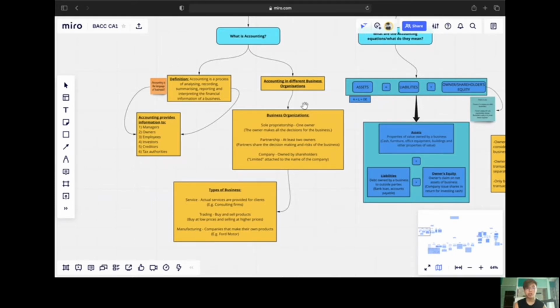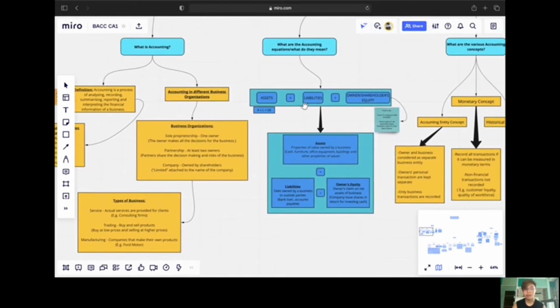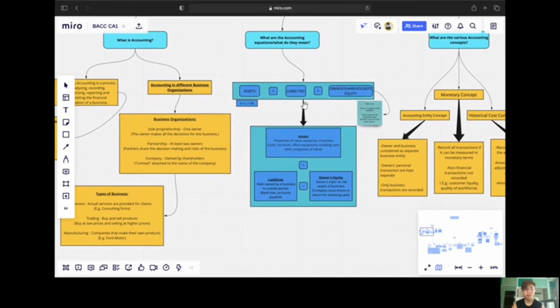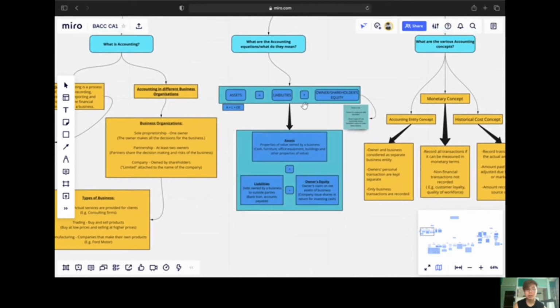The accounting equation is assets equals liabilities plus shareholders' equity, in which assets represent properties of value owned by a business, and liabilities represent debts owed by a business to outside parties, while shareholders' equity represents the shareholders' claim on net assets of the business.